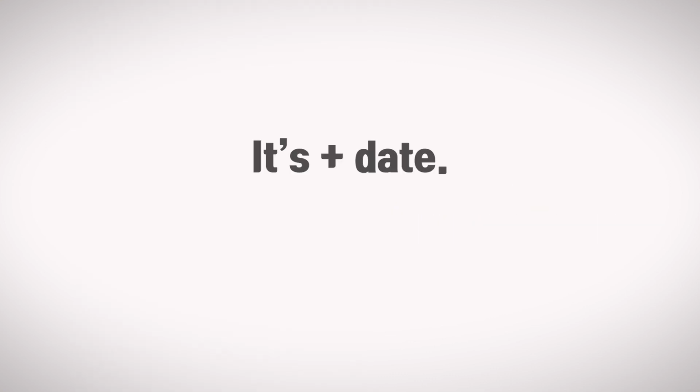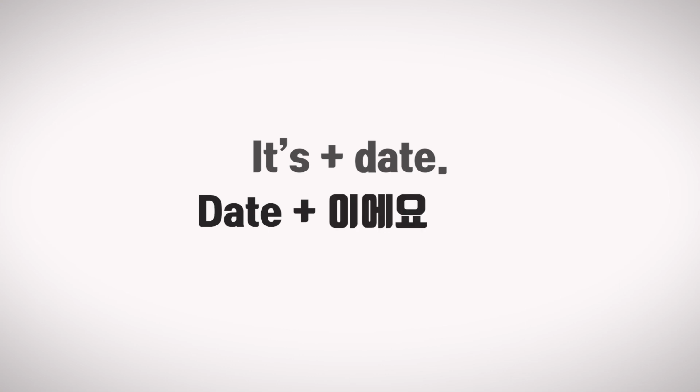When you say a specific date, first say the date and add 이에요, which is the casual honorific version of the be verb 이다.